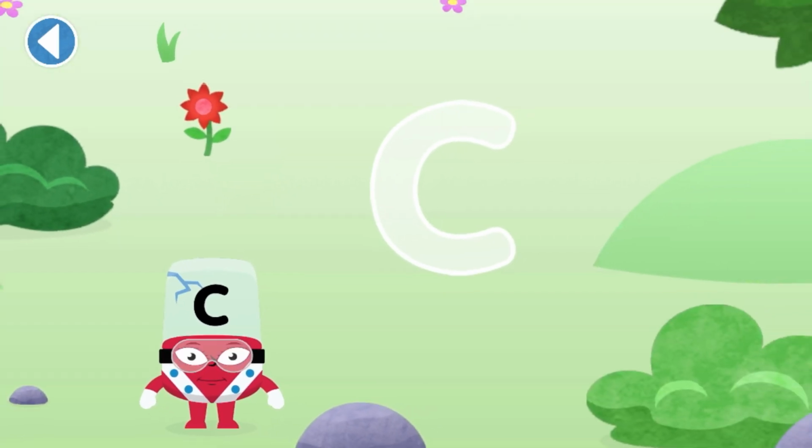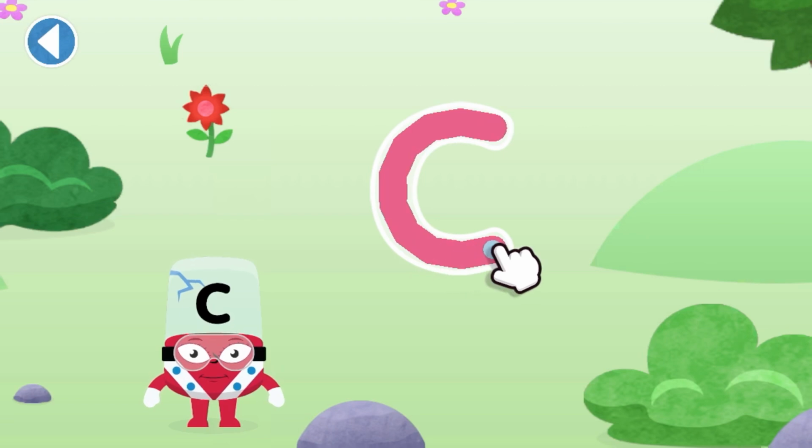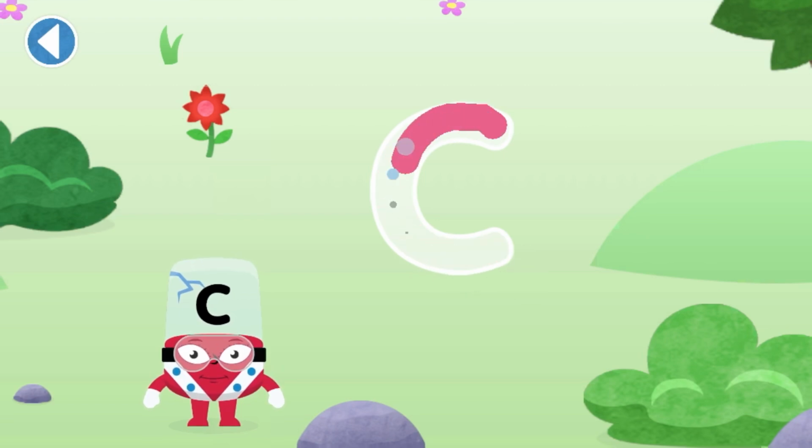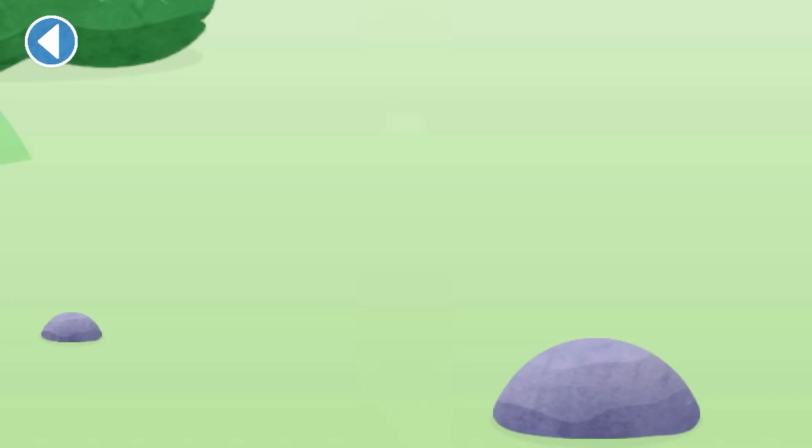Next. Can you trace the alpha block's letter? Use your finger to trace the letter. Well done! You've met alpha block. C.